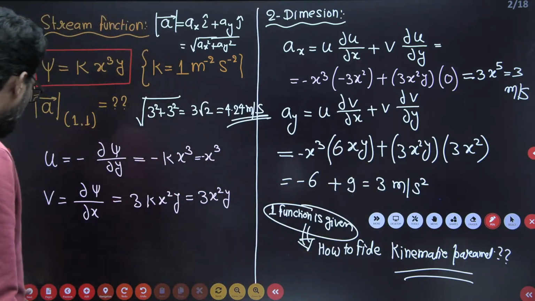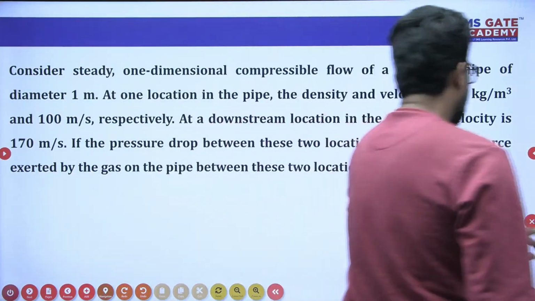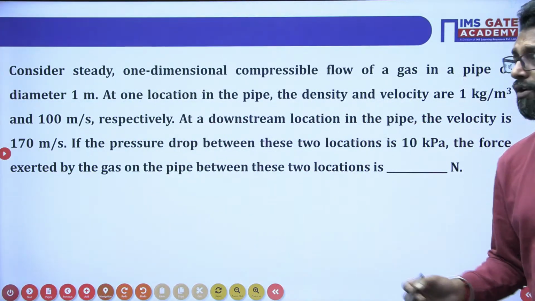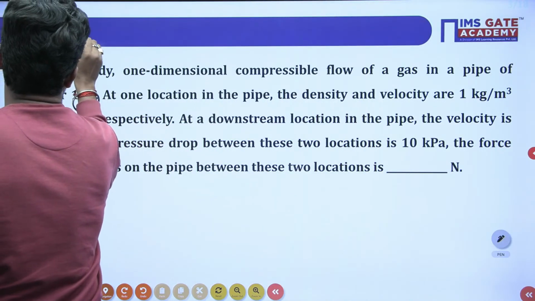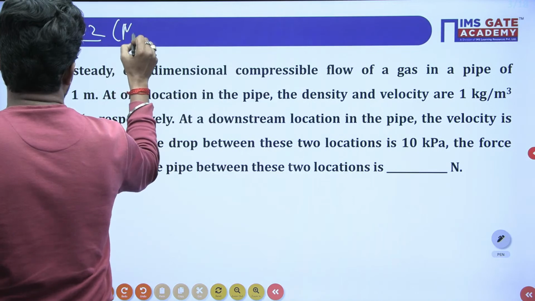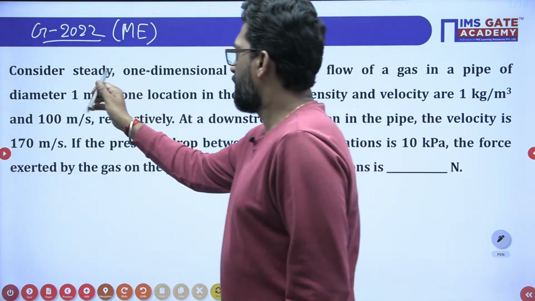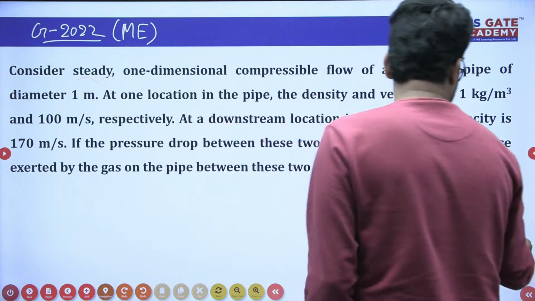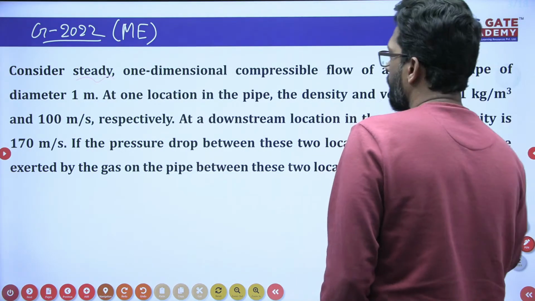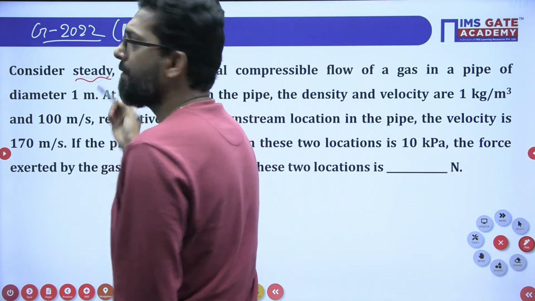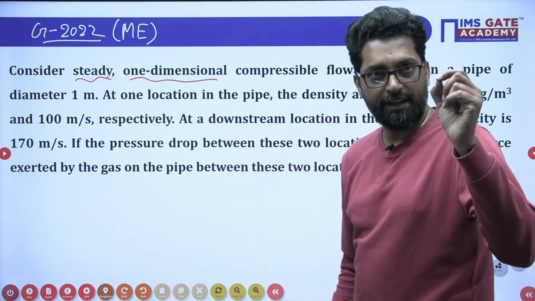Okay. Now coming to the next problem. What is the next? Next is this one. This question also came in 2022 ME. Now consider STD, that means steady, no change in parameter with time, one dimension, that means there is only one dimension.